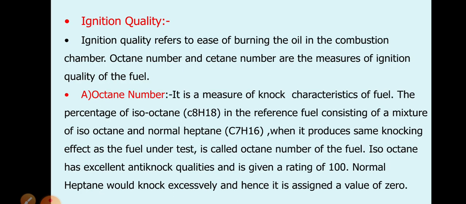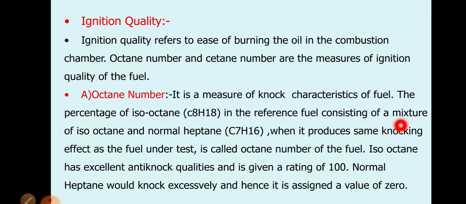Then ignition quality. Ignition quality refers to the ease of burning the oil in the combustion chamber. Octane number and cetane number are the measures of ignition quality of the fuel. The reference fuel is a mixture of isooctane and normal heptane. Isooctane means C8H18 and normal heptane means C7H16, and the mixture will produce the same knocking effect under the test. It is called the octane number of the fuel.